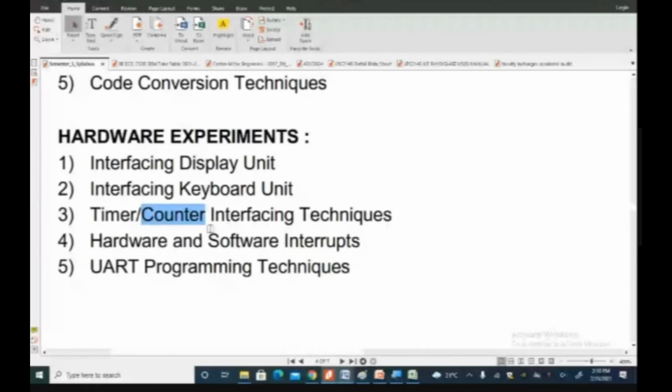Wherever there are counting applications, counters are most importantly used. Both the timer and counter are counting only the number of pulses. If it is used for producing time delay, then it is called a timer, and if it is used for counting the number of pulses, then it is called a counter. So both timer and counters are counters. How to make use of this for our applications, we'll be discussing in the third experiment.